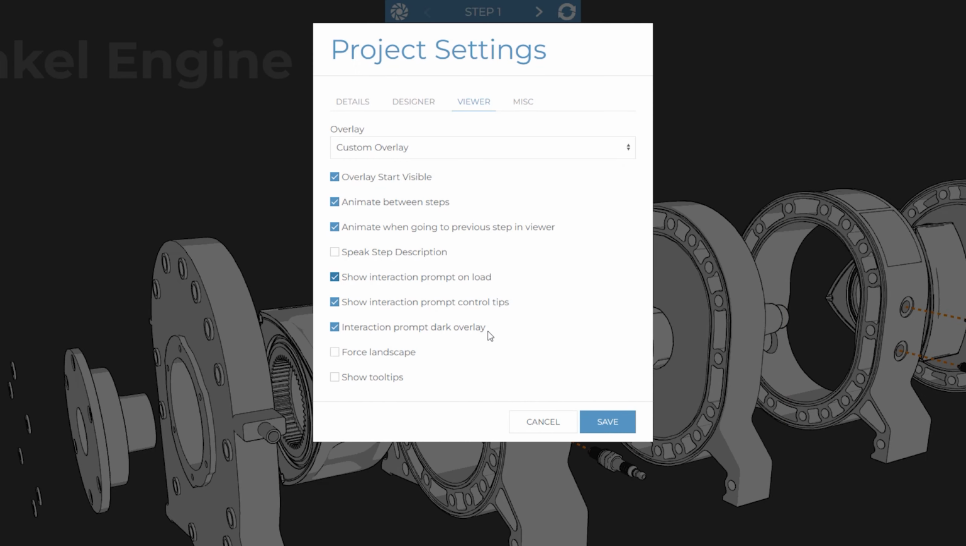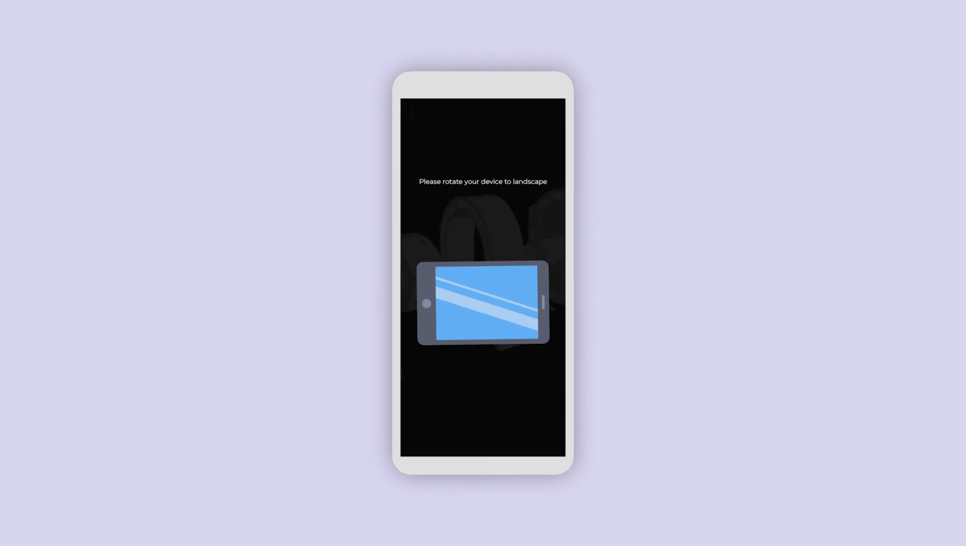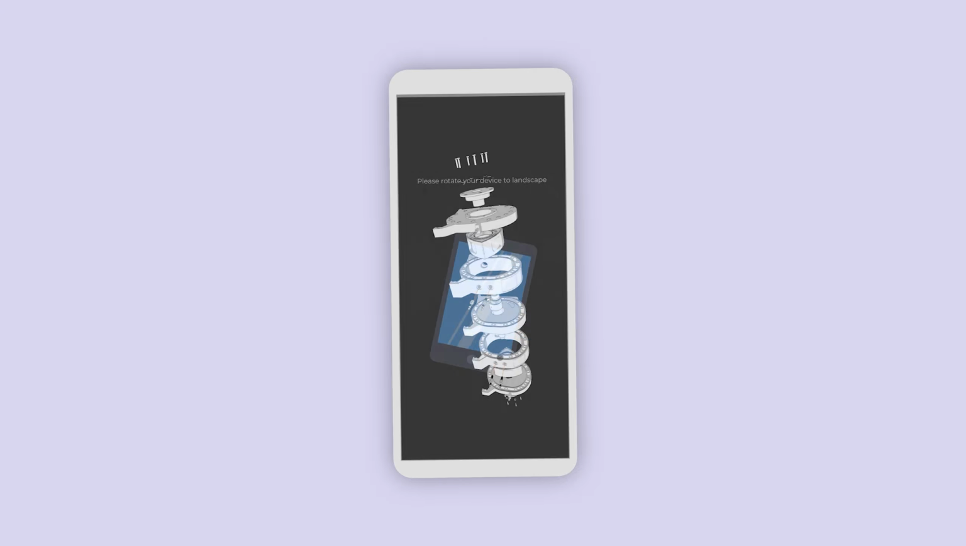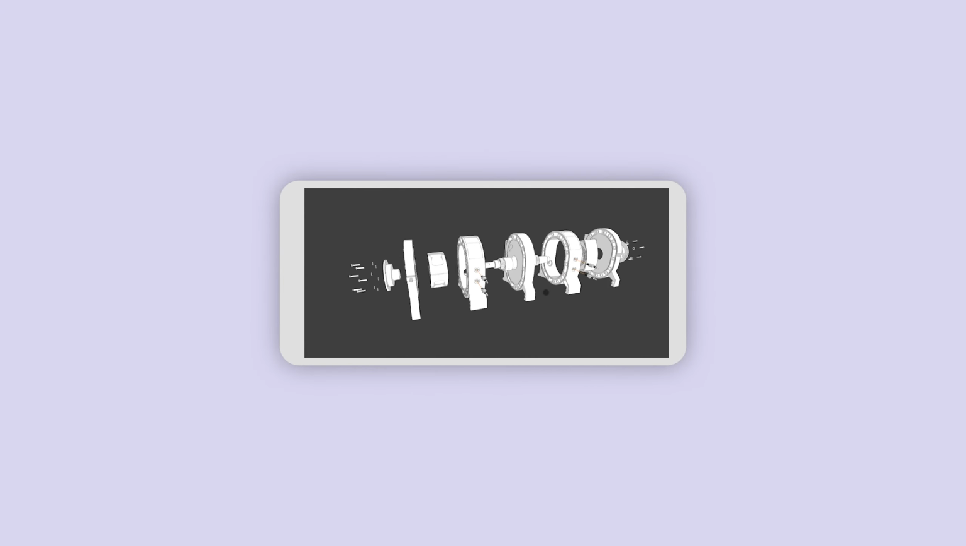When viewing a project on a mobile device, it's often best for that content to be viewed in landscape orientation. Enabling the Force Landscape option will try and make the user view the project in landscape. Depending on the device's operating system, it'll either force the screen to be horizontal from the start, or if it can't do that, show a message asking the viewer to rotate the device before they can continue.